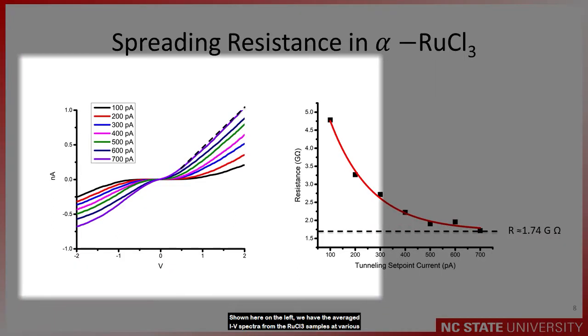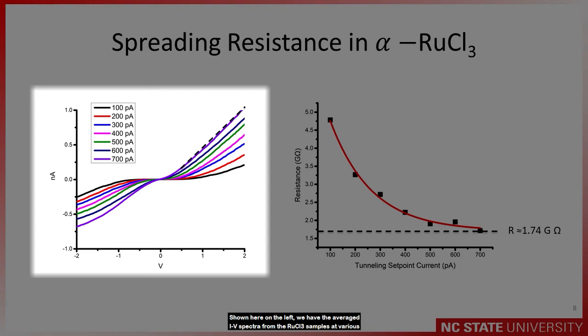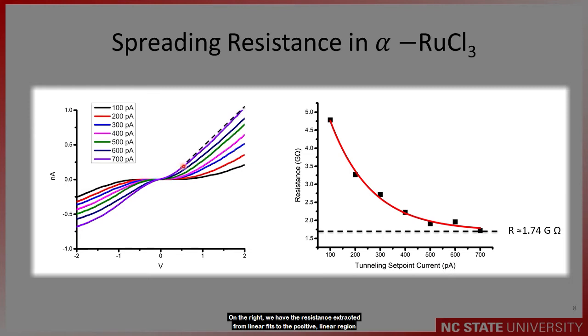Shown here on the left, we have the averaged IV spectra of the ruthenium chloride samples at various tunneling setpoint currents. You see a similar trend to the silicon carbide. We see a linearization of the tunneling spectra near the Fermi energy. On the right, we have the resistance extracted from linear fits to the positive linear region of the spectra as a function of tunneling setpoint.